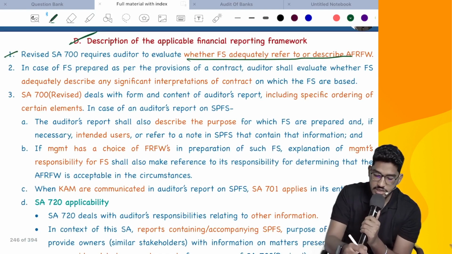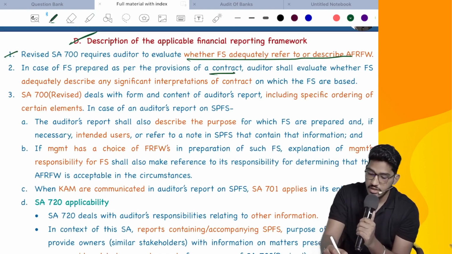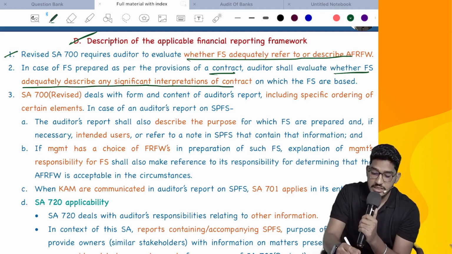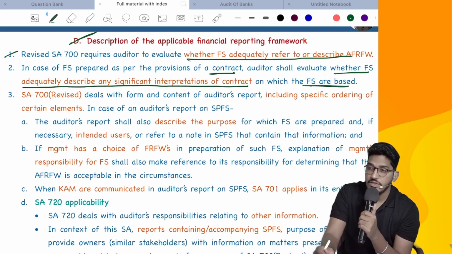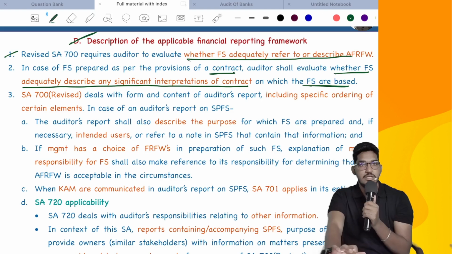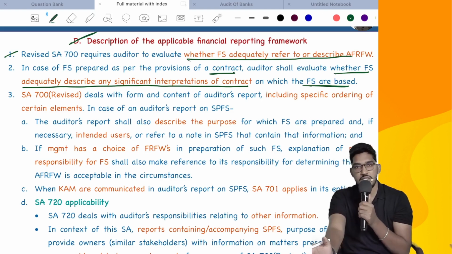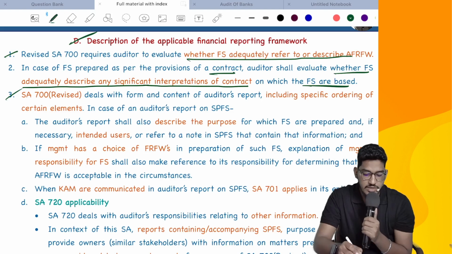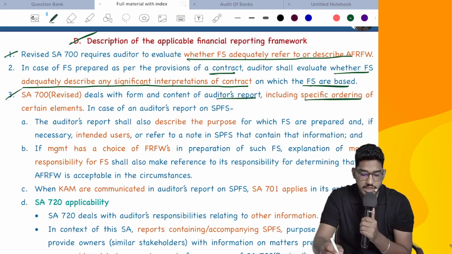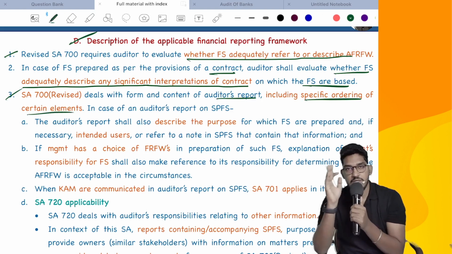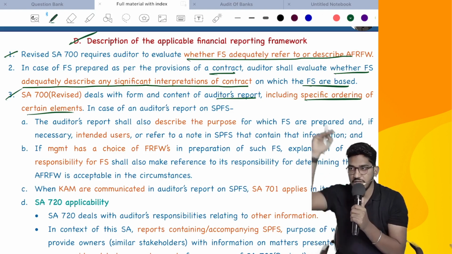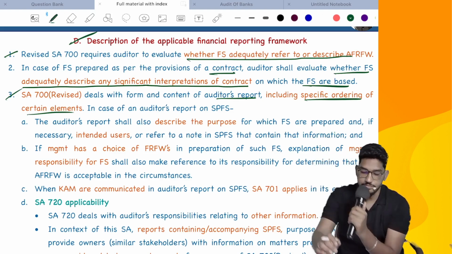In the case of financial statements prepared as per the provisions of a contract, the auditor shall evaluate whether financial statements adequately disclose any significant interpretations of the contract on which financial statements are based. I have already told you what a significant interpretation is. So management clearly should explain in their notes to accounts all the significant interpretations, all the applicable financial reporting frameworks. SA 700 deals with the form and content of the auditor's report, including specific ordering of certain elements. How to prepare the audit report and all. When it comes to this matter, we follow SA 700 strictly. Title, addressee, all that we will follow.